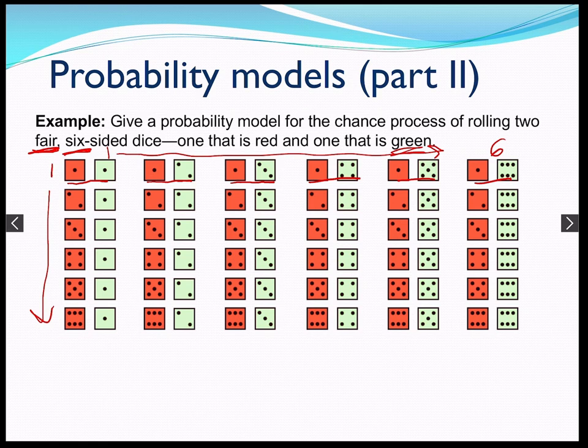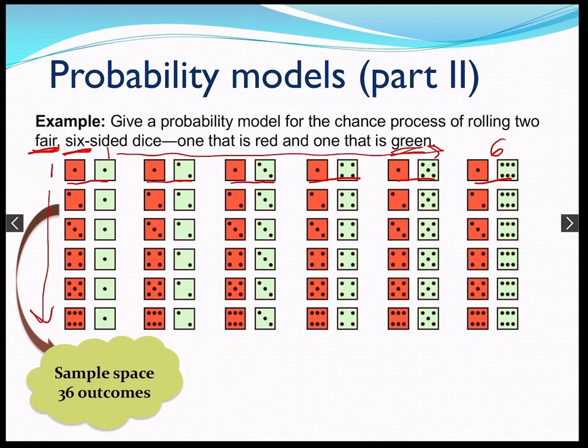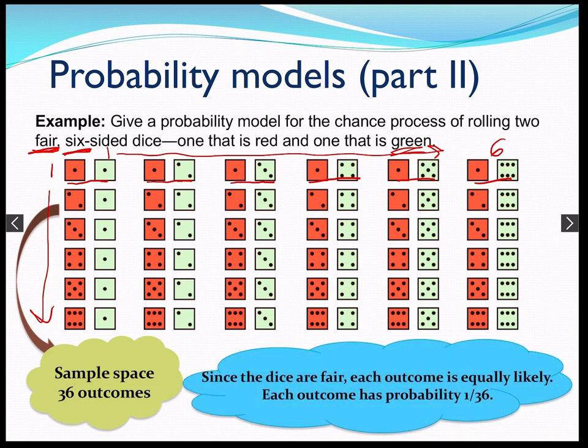So this is all possible outcomes. There are 36 total outcomes, right? We create a 6x6 square. Since the dice are fair, each outcome is equally likely. Each outcome has a probability of 1/36, as long as we're distinguishing between these two dice, right? So the probability of getting a 6 on red and a 6 on green is 1/36, right?